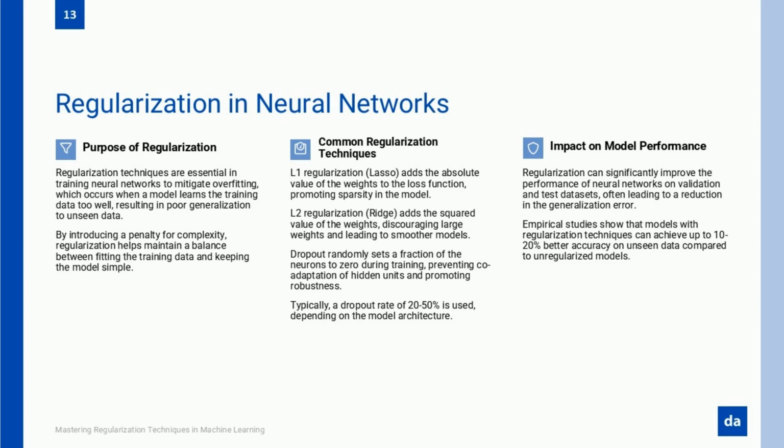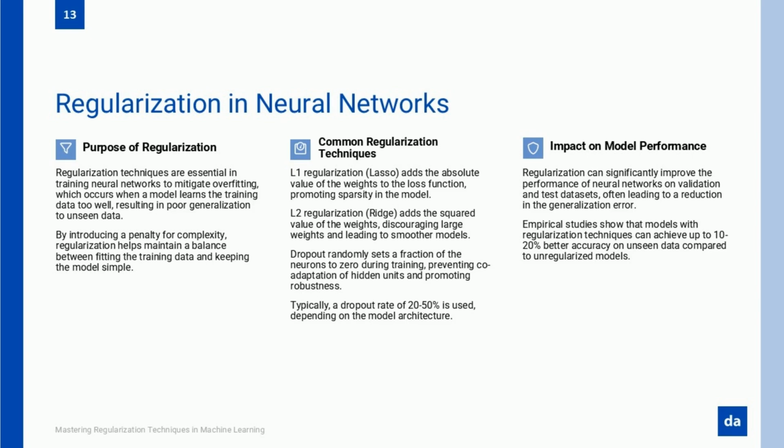Regularization in neural networks is not optional. It's absolutely necessary if you want a model that actually works in the real world. Dropout prevents over-reliance on certain neurons by randomly disabling them. L2 regularization, or weight decay, prevents weights from growing too large and keeps the model balanced. Early stopping makes sure you don't train too long and start overfitting. Batch normalization keeps input stable so the network learns efficiently.